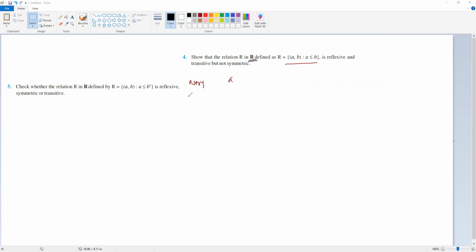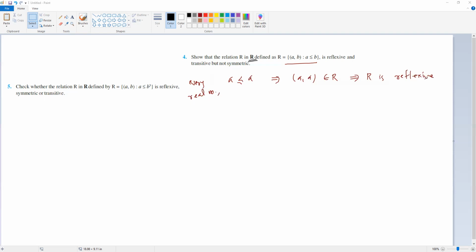Every real number a is less than or equal to a; it is actually equal to a. Less than or equal to was stated, so equal is also part of that expression, which means (a, a) belongs to R. That implies the relation is reflexive.